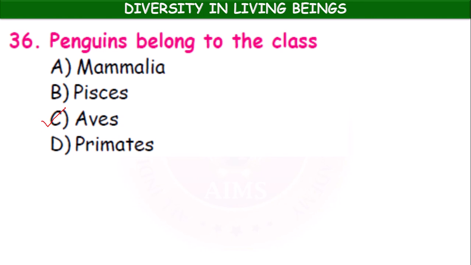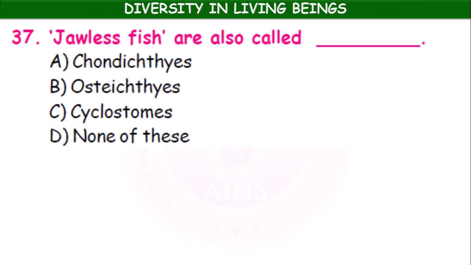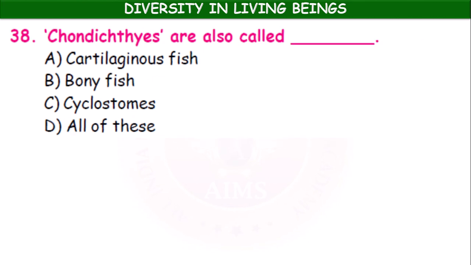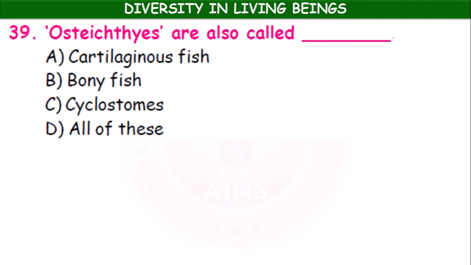Aves means bird. Jawless fish are also called Chondrichthyes, Osteichthyes, Cyclostomes. Chondrichthyes are called cartilaginous fishes, Osteichthyes are called bony fishes, Cyclostomes are called jawless fishes. Okay. Next, Chondrichthyes are also called cartilaginous fish, bony fish, cyclostomes, all of these. Cartilaginous fishes.